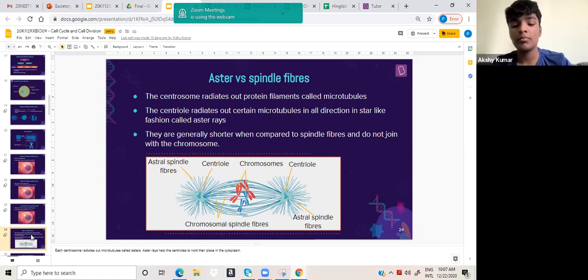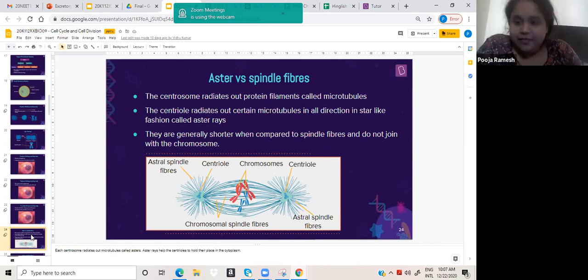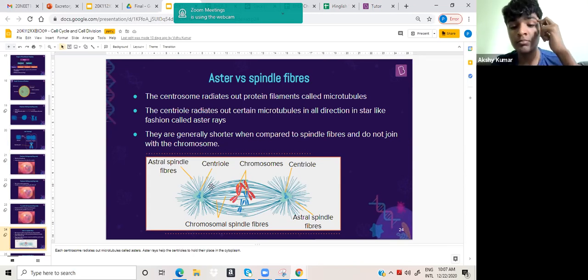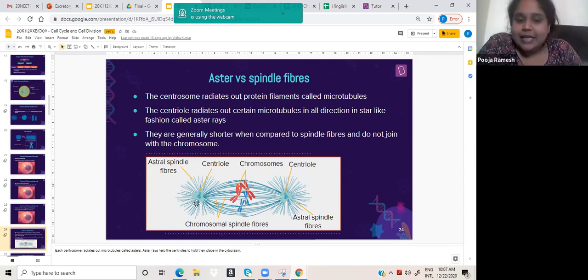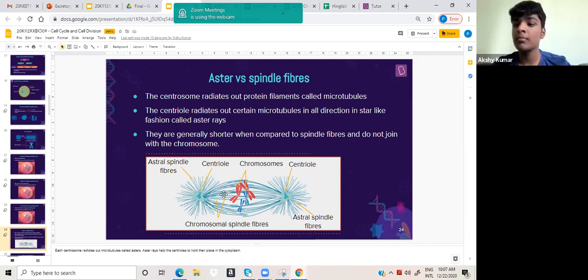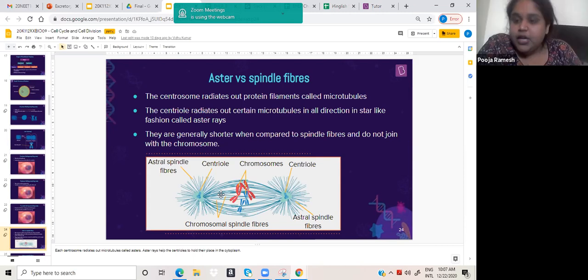Now, if you look into this image, you can see a few blue color lines which are attaching to the chromosome. Apart from that, there are a few other blue color lines, just like a star formation. Those that are attaching and longer are called spindle fibers.